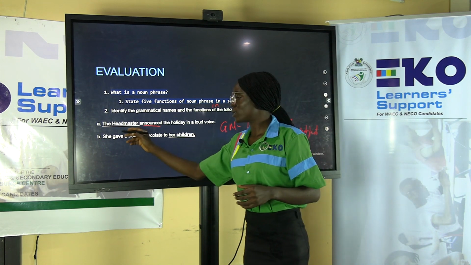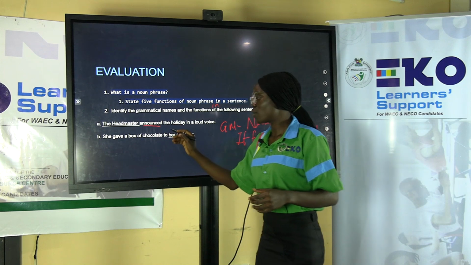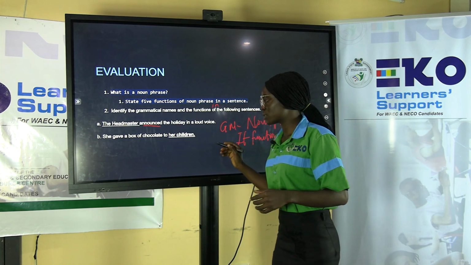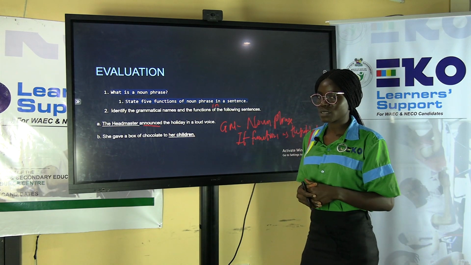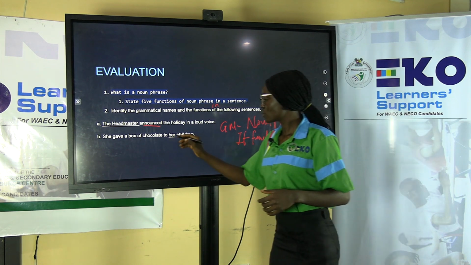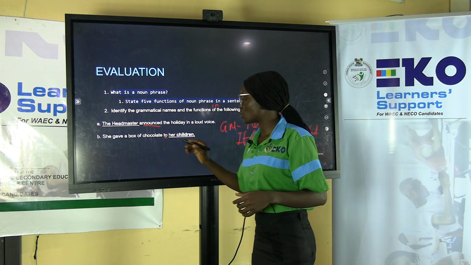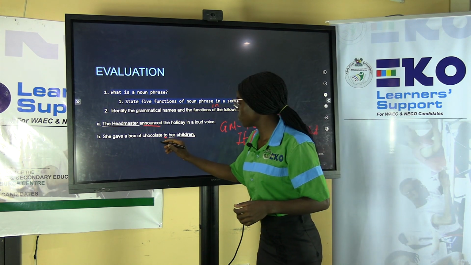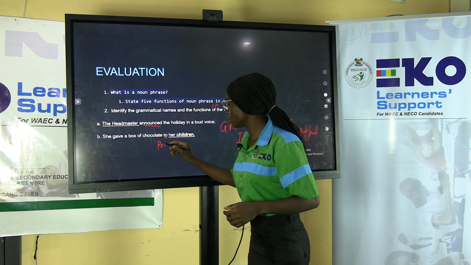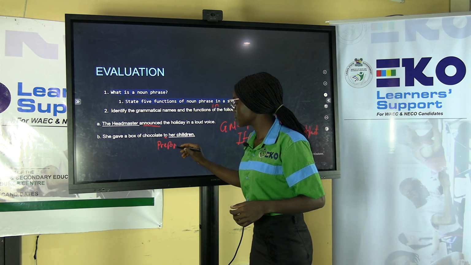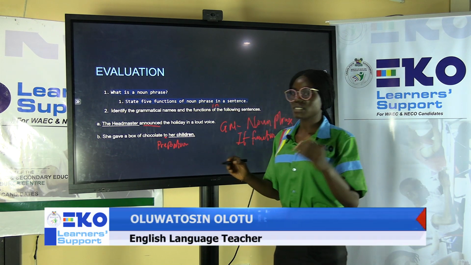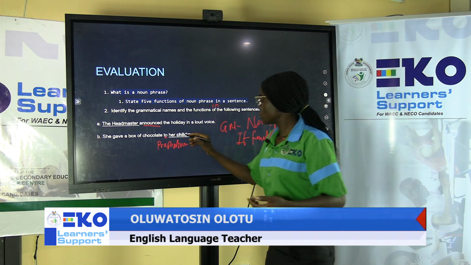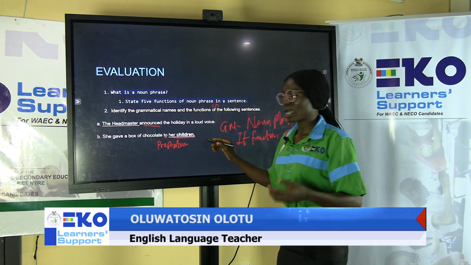Then the second question, she gave a box of chocolate to her children. Who received the box of chocolate? Do you remember I said it's a preposition, right? And because it's a preposition, you should look at this as object.